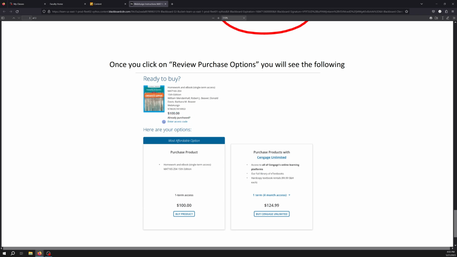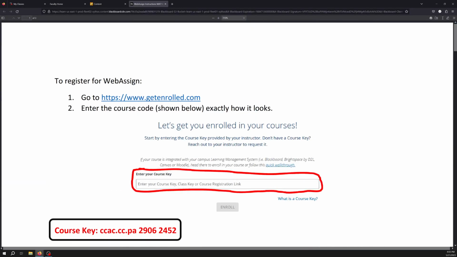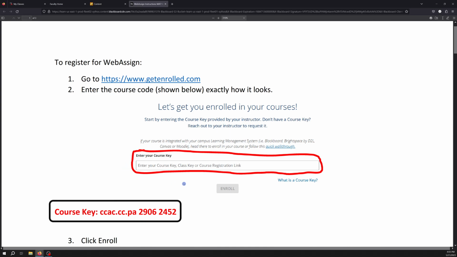All right. The access code and the course key are different. The access code is for WebAssign. The course key is to enroll into the course. Okay. So they are two completely different numbers. If you have any questions, all you have to do is email me. I can walk you through it. We can meet via Zoom or something like that. All right. And you can share your screen and I can go ahead and look at it that way. That's going to be it for this video. I'll see you in the next one.